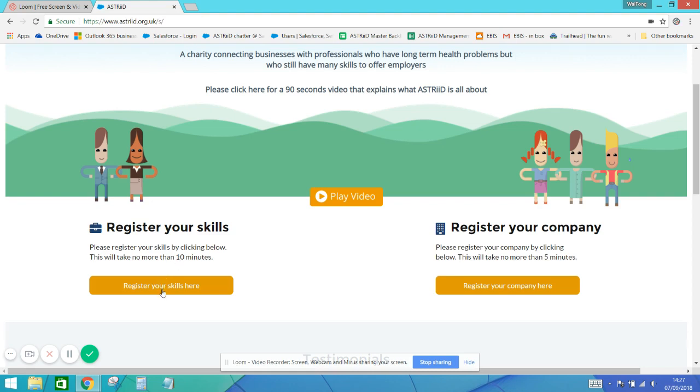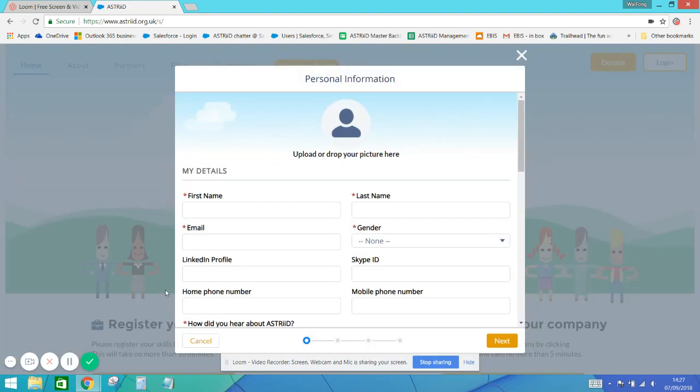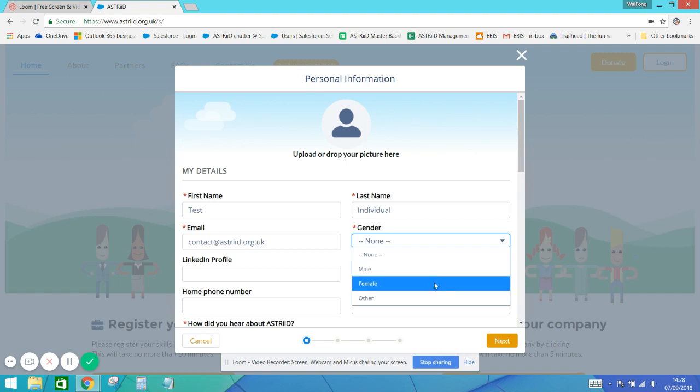We click on the Register Your Skills Here button, and a window pops up asking you to populate with personal information. So here we will put test individual, and I'll type in contact at astriid.org.uk, female. Now, as you can see, there are some fields which are marked with asterisks. These are obviously compulsory fields.